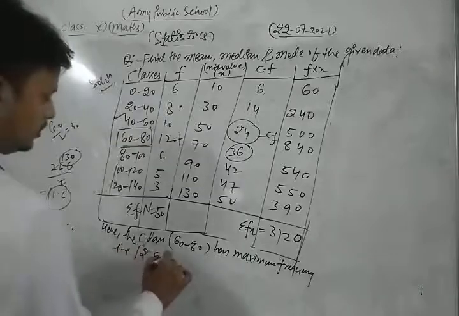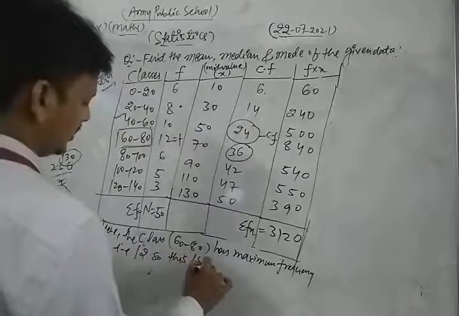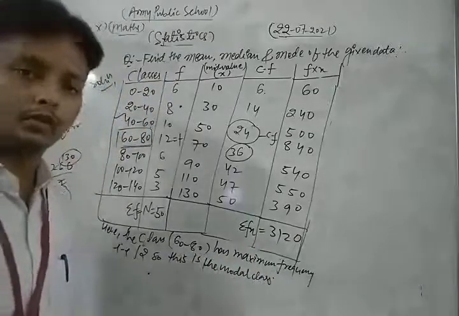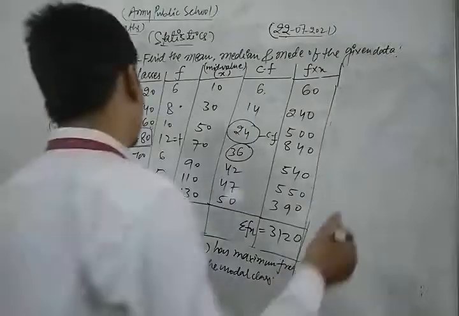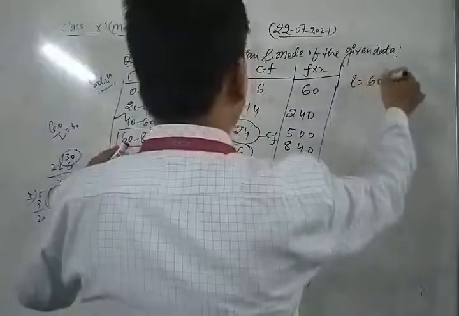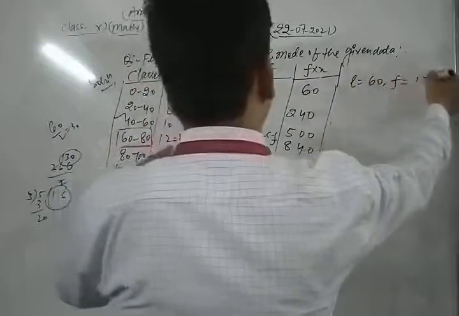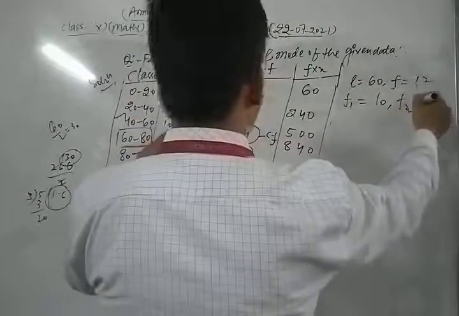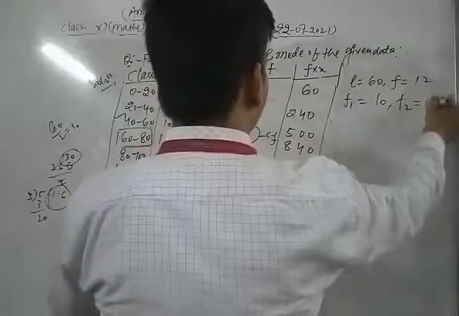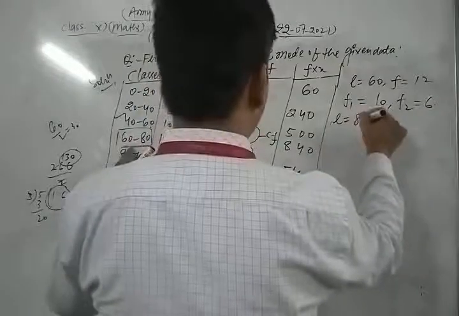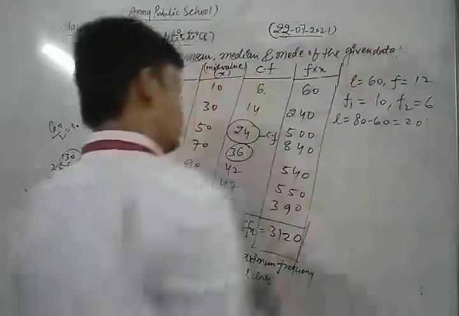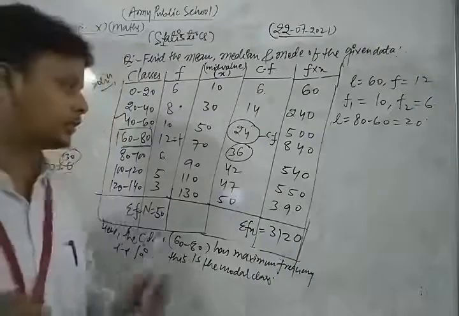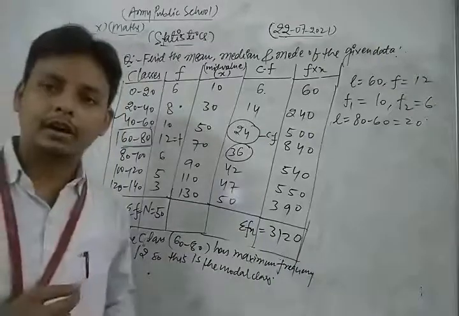So this is the modal class. Okay, now in this way we get all the information. The lower limit of the modal class is 60. The frequency of the modal class is 12. The frequency of the class just preceding the modal class is 10. And the frequency of the class just following the modal class is 6. And the class size of the modal class is 80 minus 60, which is 20. So in this way we write all the information related to the data for finding the mode of the given data.